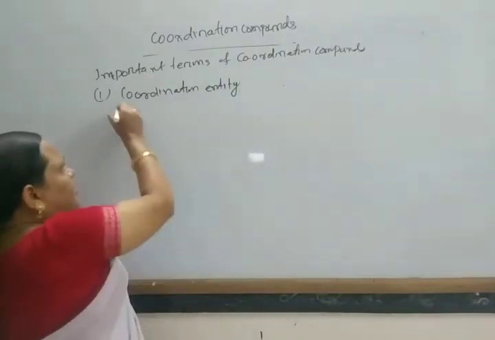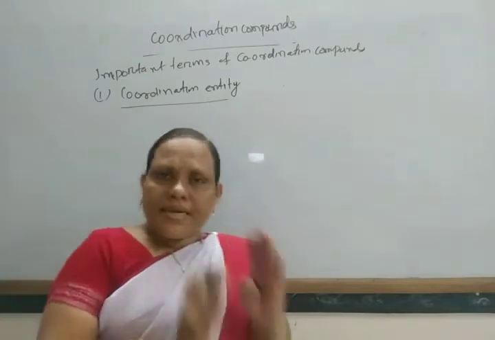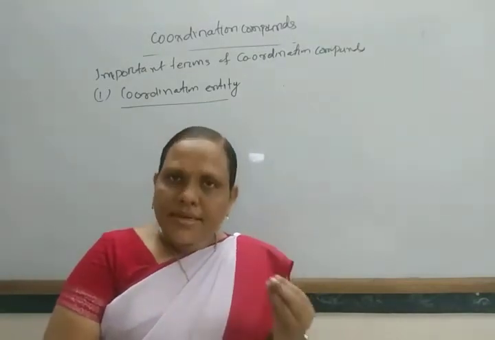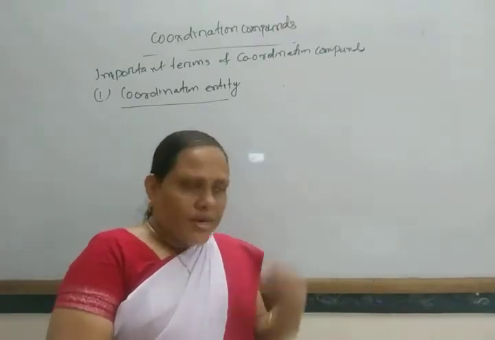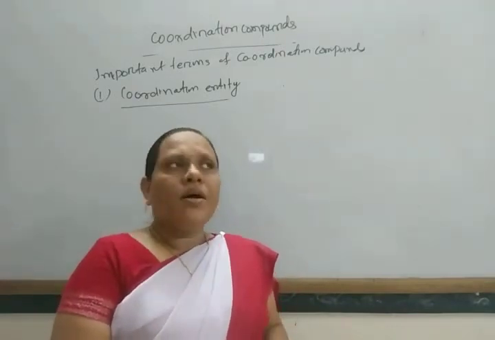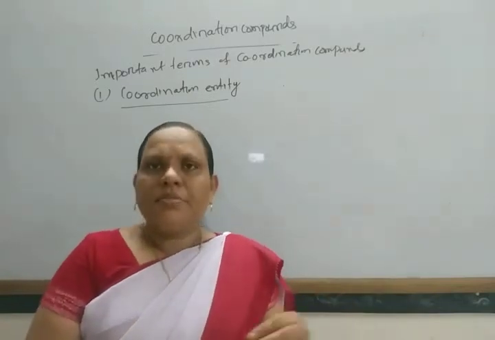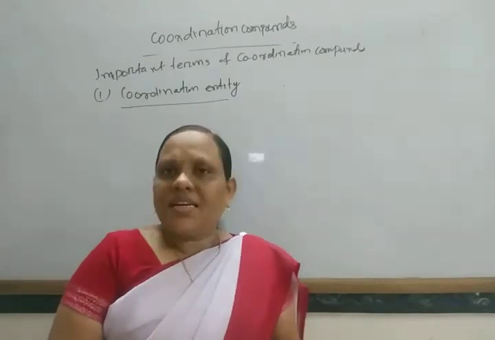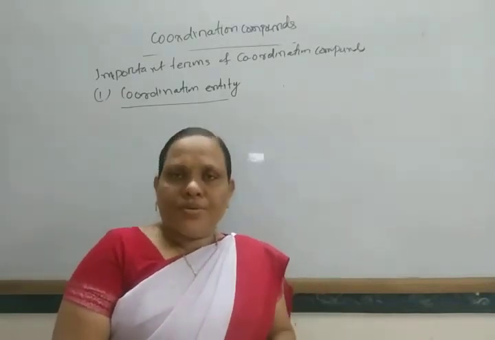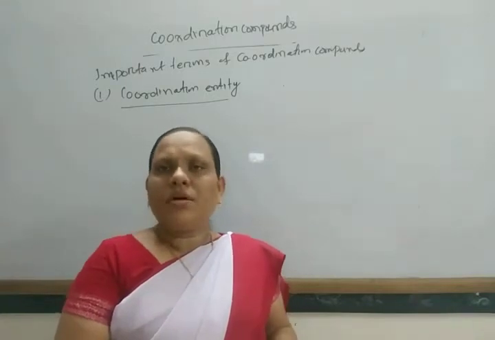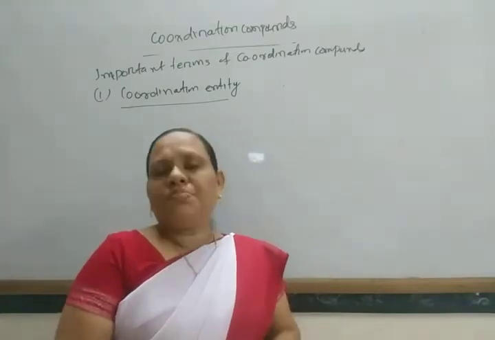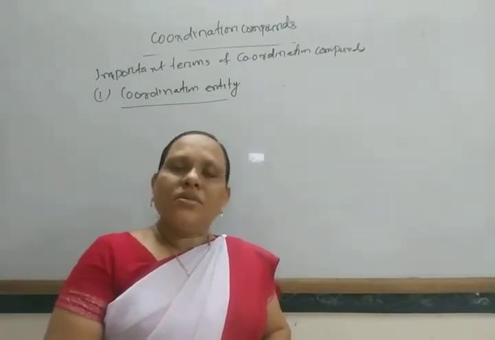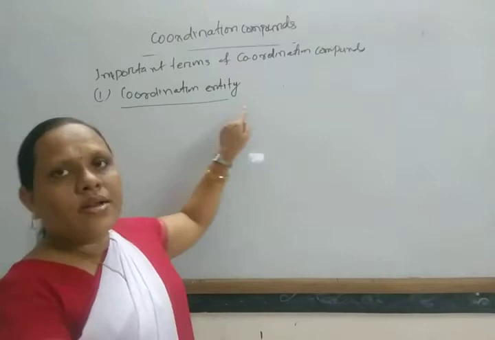The central metal atom, generally a transition metal, forms coordination compounds. The central metal atom is surrounded by a number of oppositely charged ions or molecules. So this total part is known as the complex part, or this is also known as coordination entity.